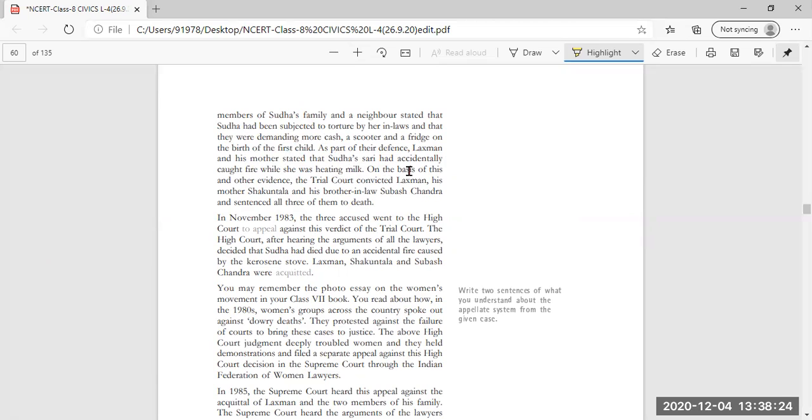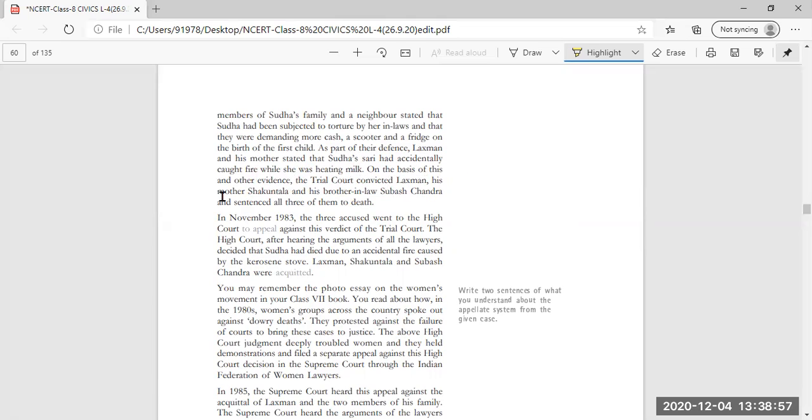As a part of their defense, Lakshman and his mother stated that Sudha's sari had accidentally caught fire, and that they were not responsible for it. They said the sari caught fire while Sudha was heating the milk.